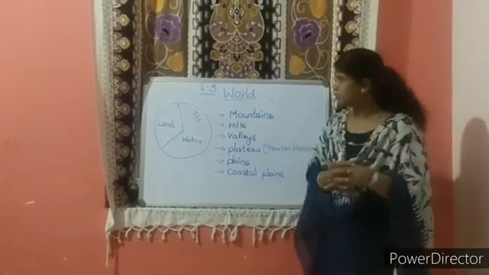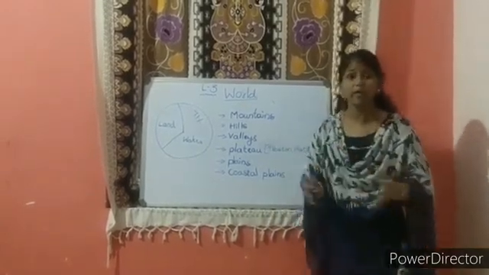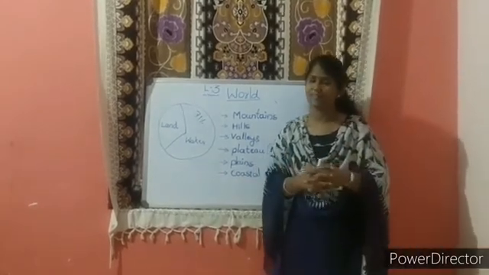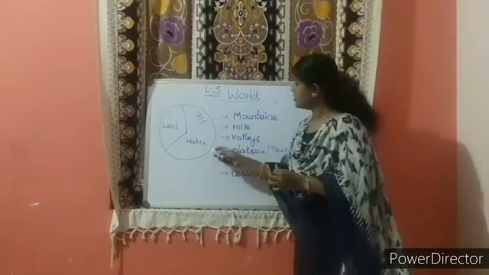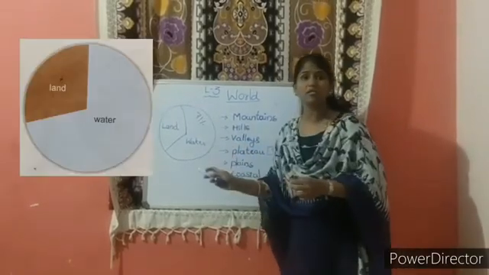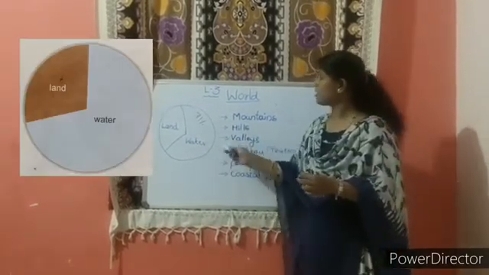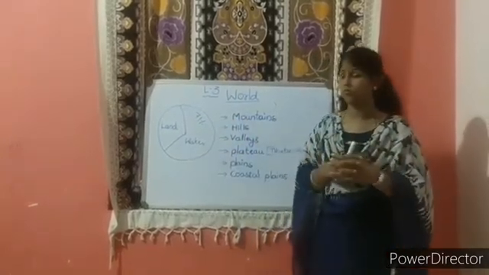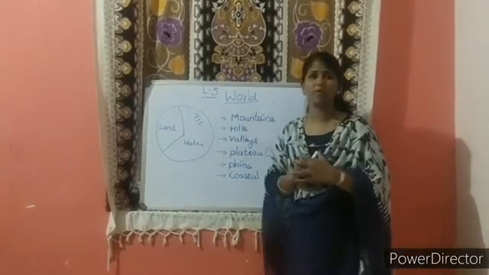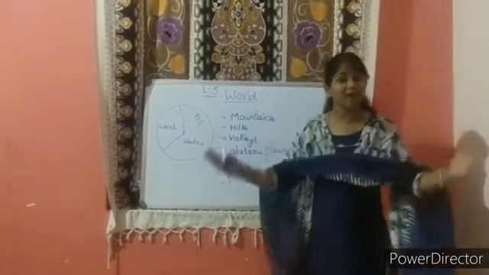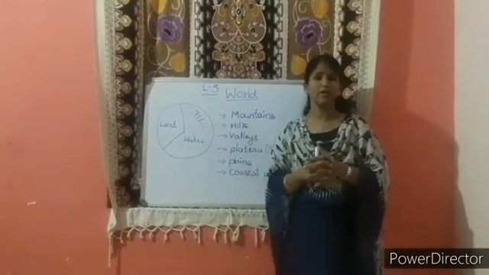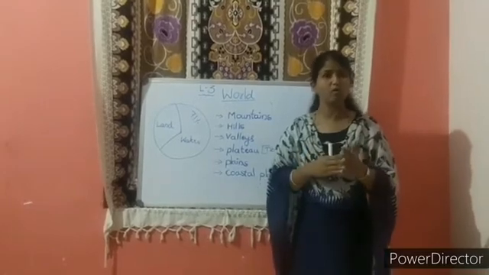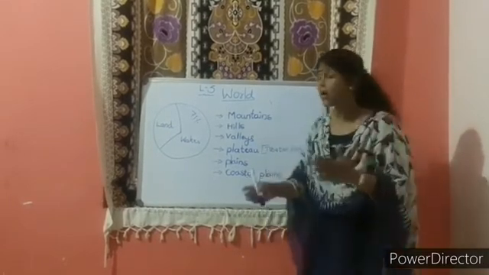Okay, next one is continent. What is continent? In the previous class we learned. See here, nearly 71% of the earth's surface is covered by water. The remaining earth has very large land masses which are geographically called continents. The large land masses are called continents. The areas on earth which we call continents have a variety of landforms.